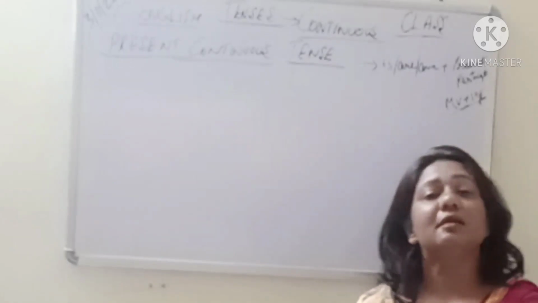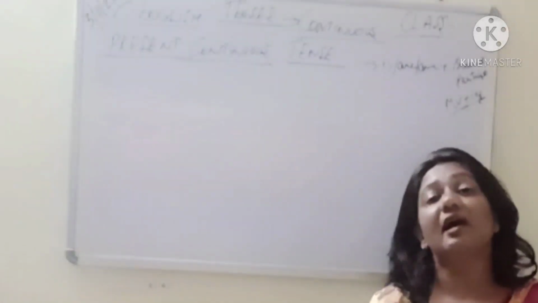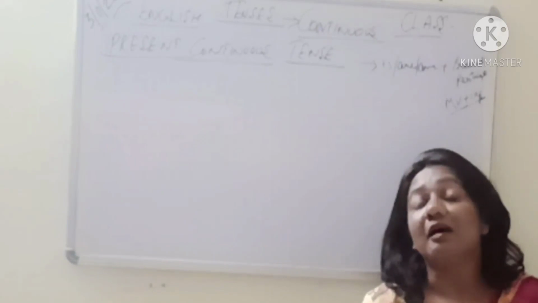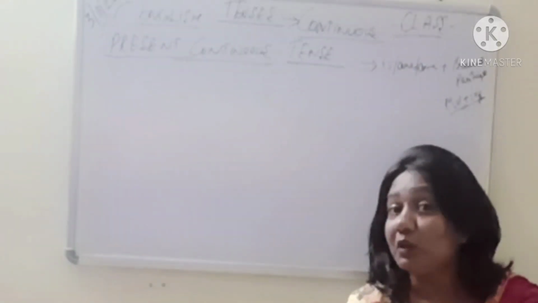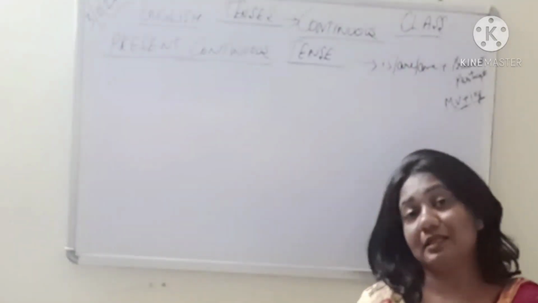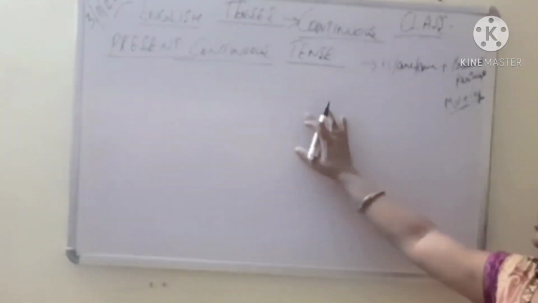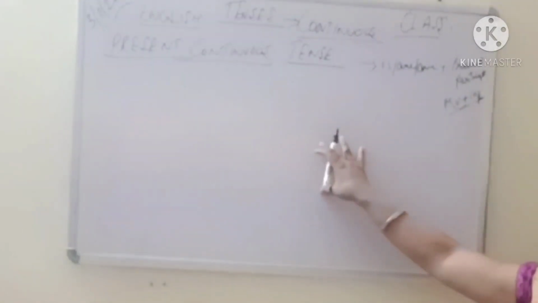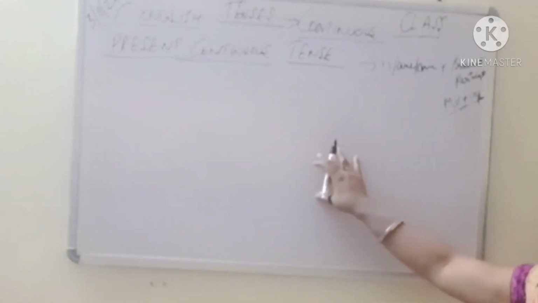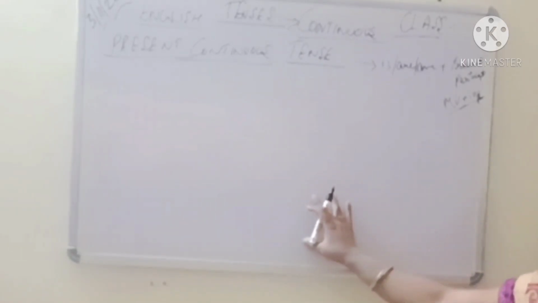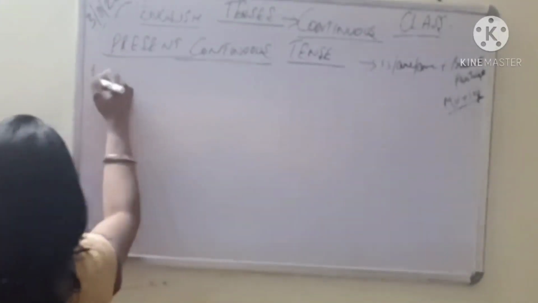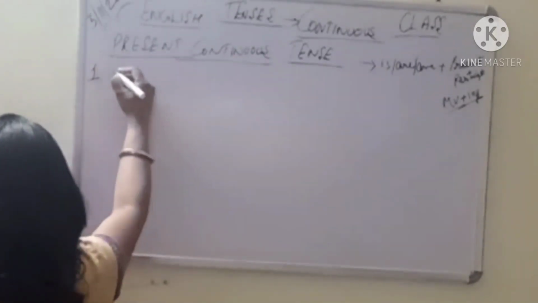As we have done in the simple present tense, that various situations I have given you where it can be used. For example, for the habitual activities, for the universal truths, with the exclamatory sentences beginning with here and there. Similarly, for present continuous tenses also there are some situations which you should remember where you need to use your present continuous tense. So let's take it one by one now. So the first thing what we have to see is, it is used to describe an action that is going at the time of speaking.